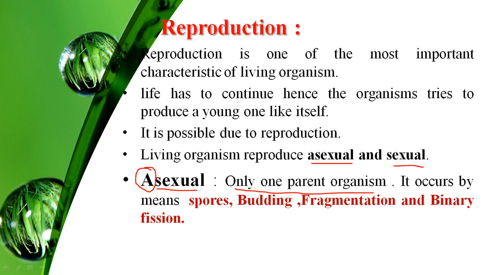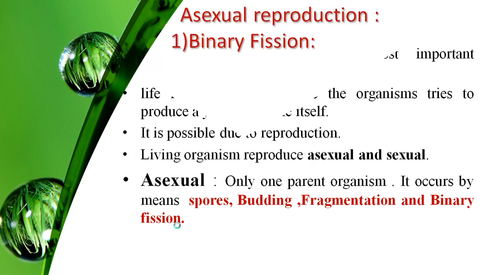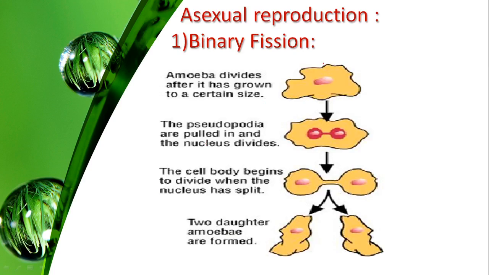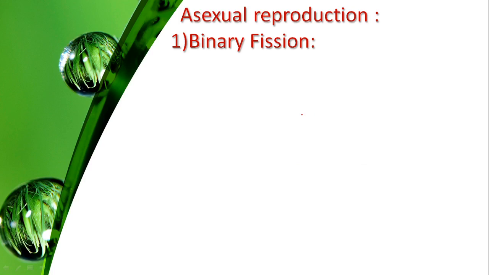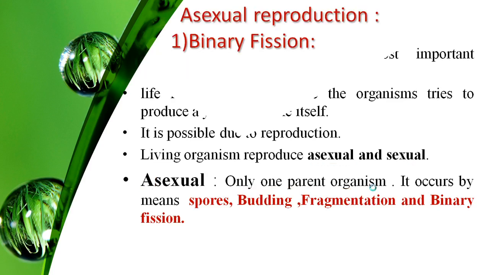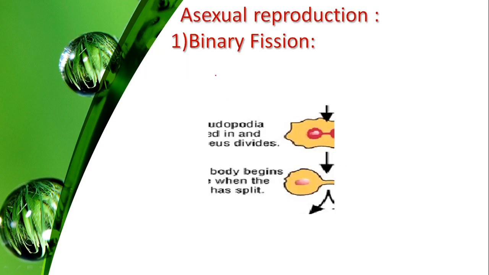It occurs by means of spores, budding, fragmentation, and binary fission. The important point is that asexual reproduction involves only one parent. The first way is binary fission.